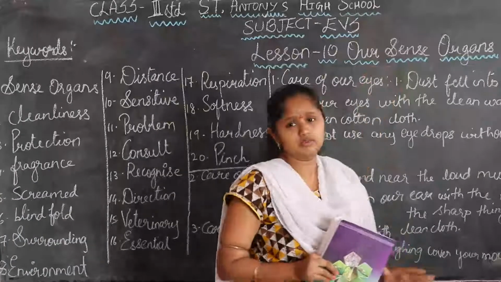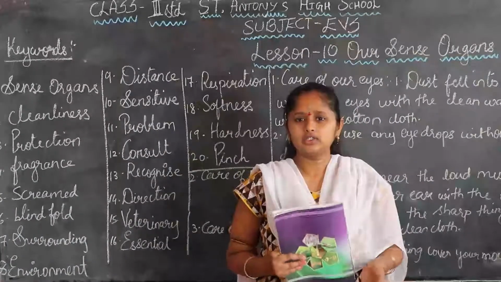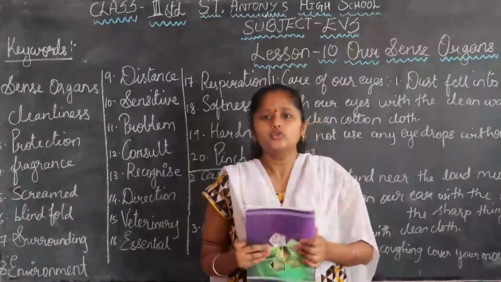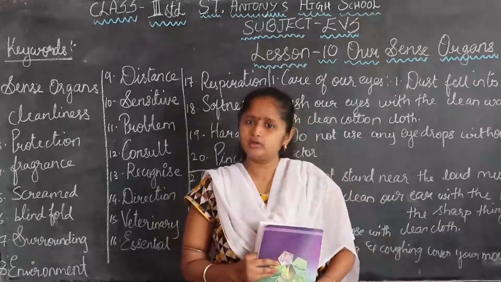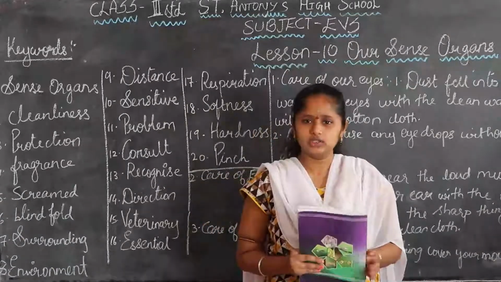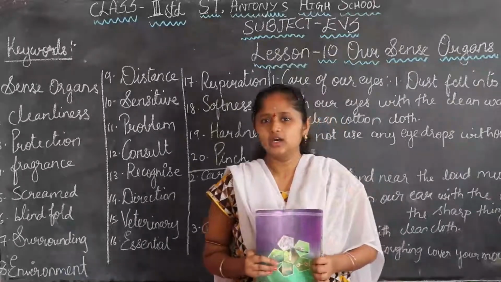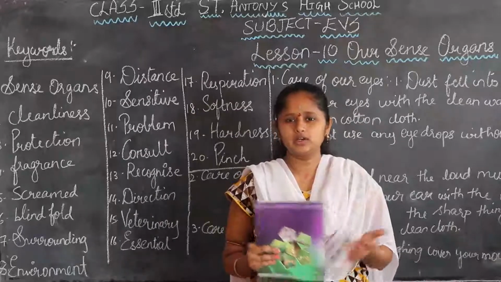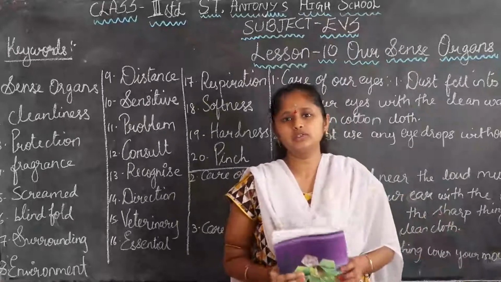So, sense organs means what? Our brain gives us instructions, how we have to follow, how we have to take the help of our parts of the body. In this lesson also, one boy is saying his parts of the body with the help of his friend.